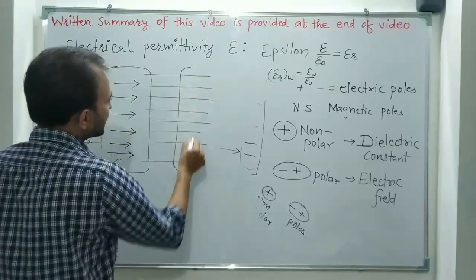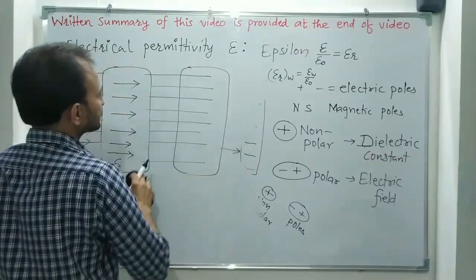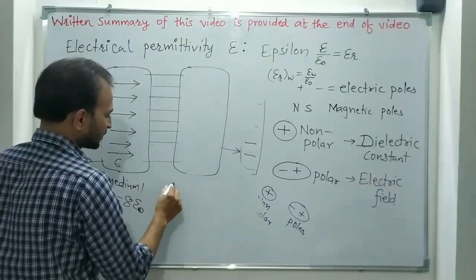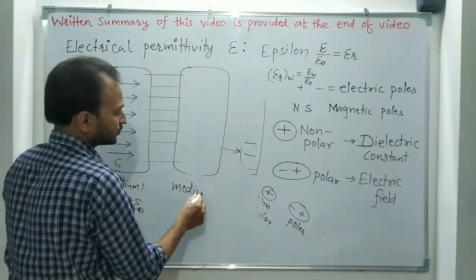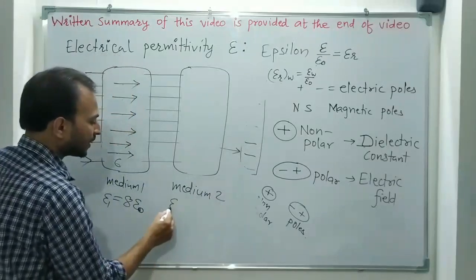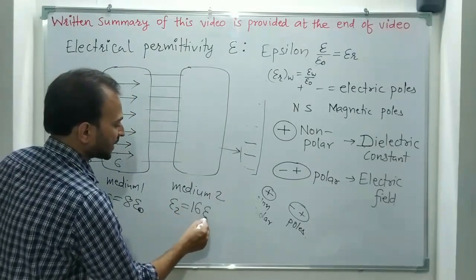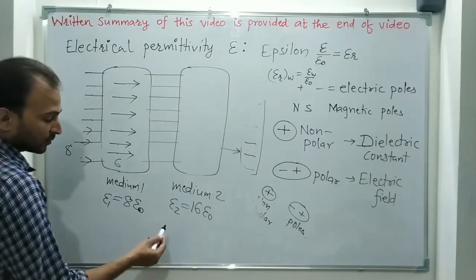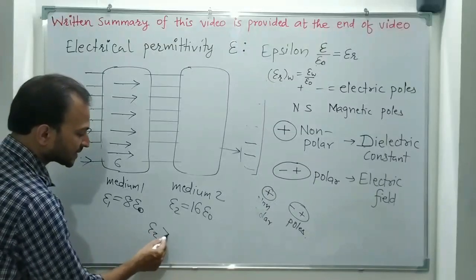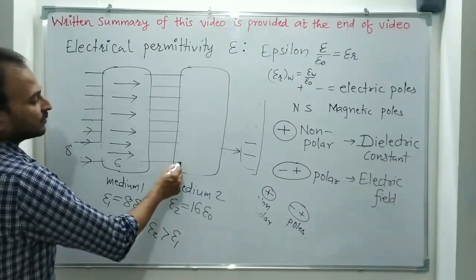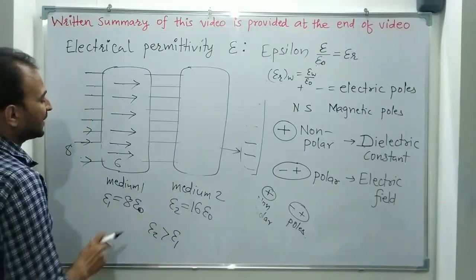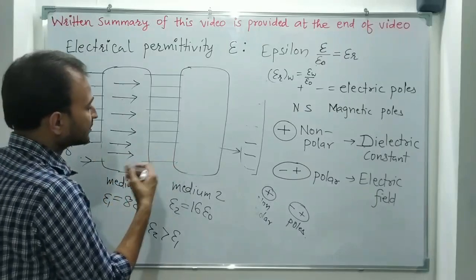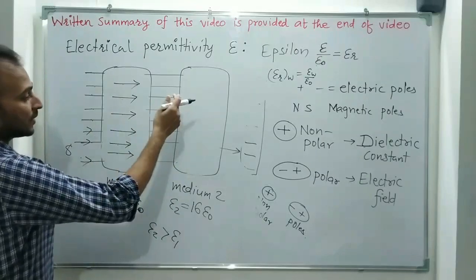Now, in the same electric field, we are placing medium 2, whose electrical permittivity is 16 times that of air or vacuum. So epsilon 2 is greater than epsilon 1. Medium 2 has higher electrical permittivity than medium 1. Higher by how much? Double. So it will oppose the external field with double strength.